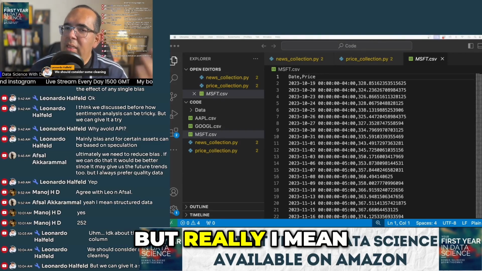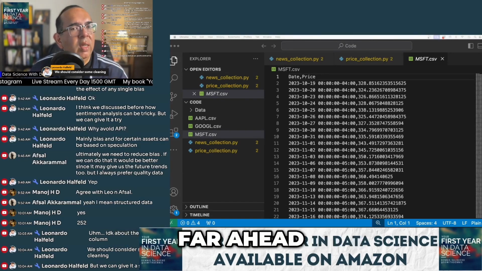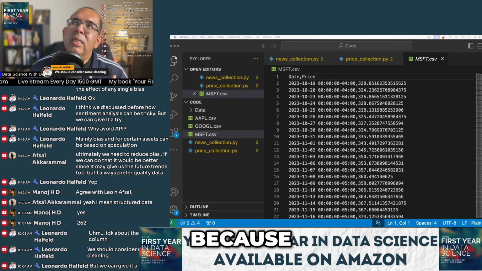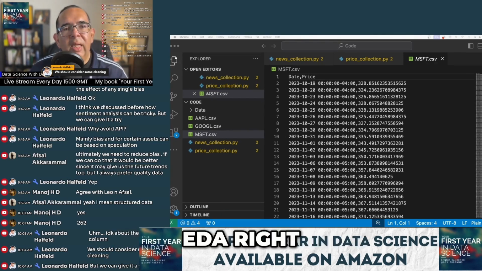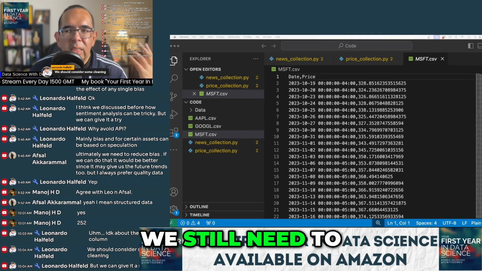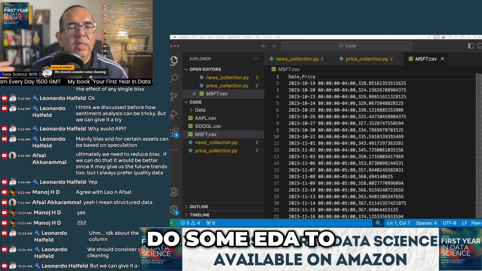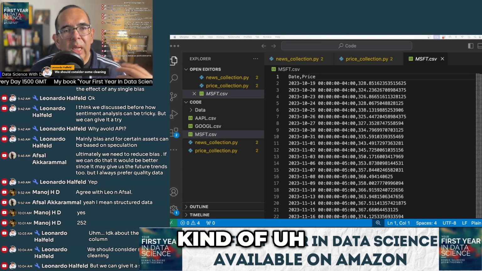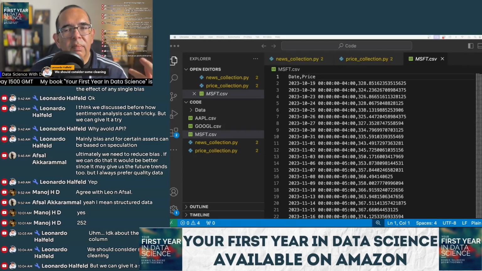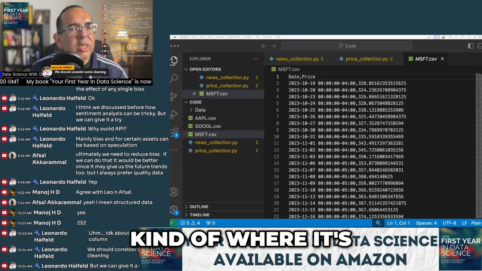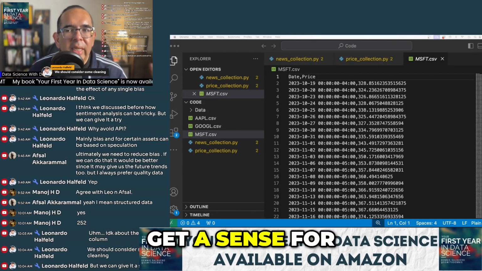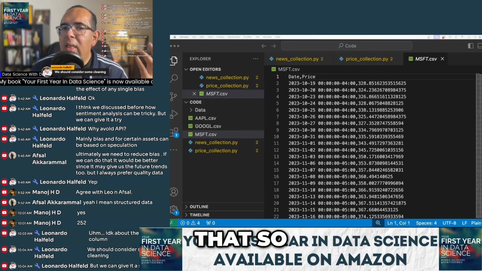Really, that's still looking a little too far ahead, because we haven't done any EDA. We still need to do some EDA to see where it's going to land and get a sense for the data. We haven't really done that, right?